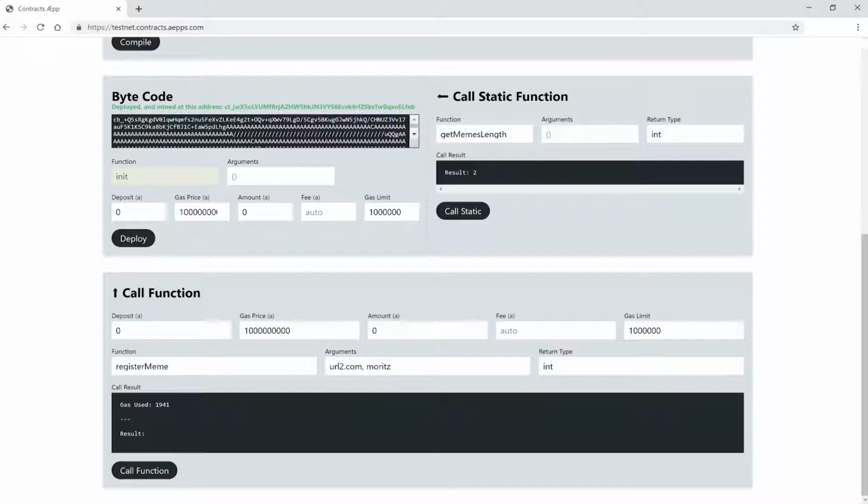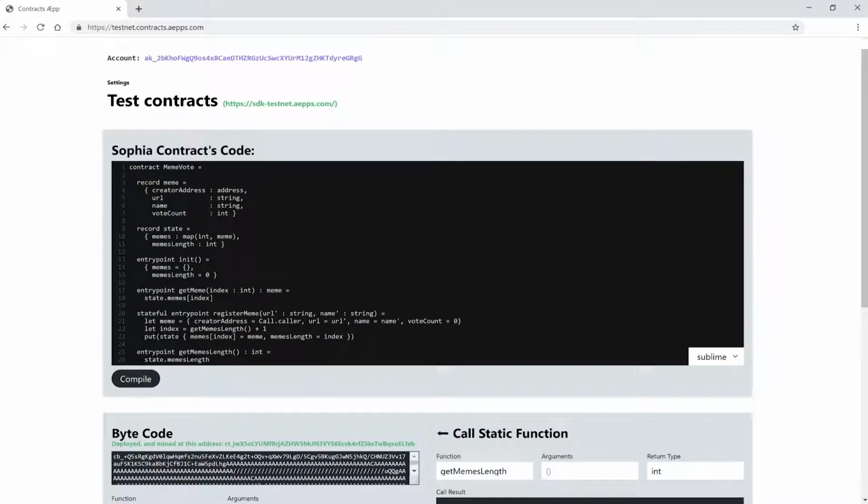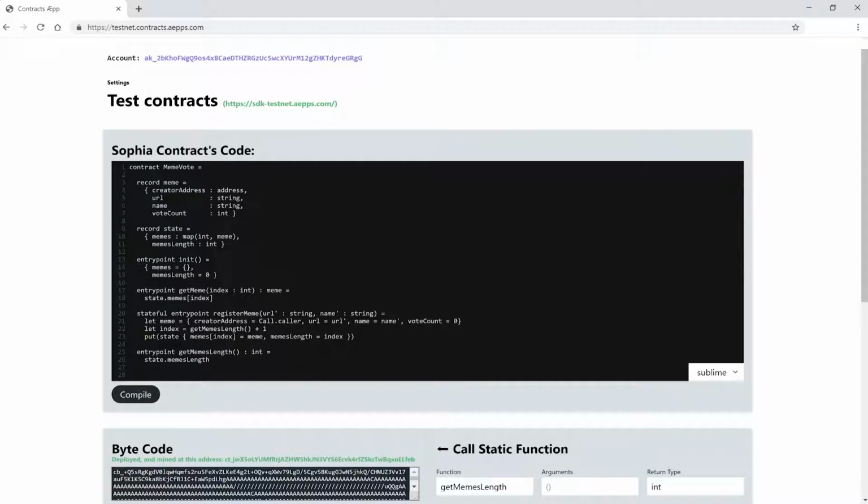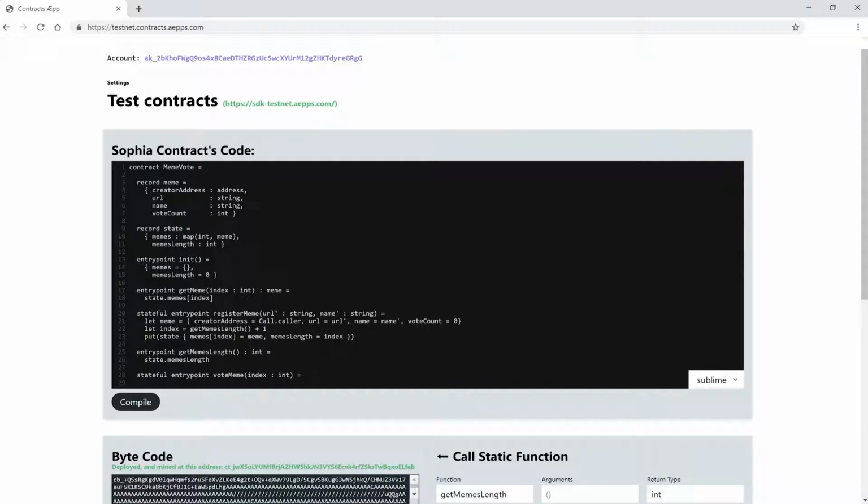Okay, now let's build our vote meme function. The user will vote with eons, and the person who submitted the meme will receive them. Again, we'll create a public function, because we want to be able to access it from outside our contract. It also needs to be stateful, because we're going to change the state of our contract through this function, since we want to update the count vote value of our meme record. As a parameter, we just need the index, which is an integer. Okay, let's create the let binding and store in it the meme that we want to update. We can get it through the getMeme function and the index that we get as a parameter.